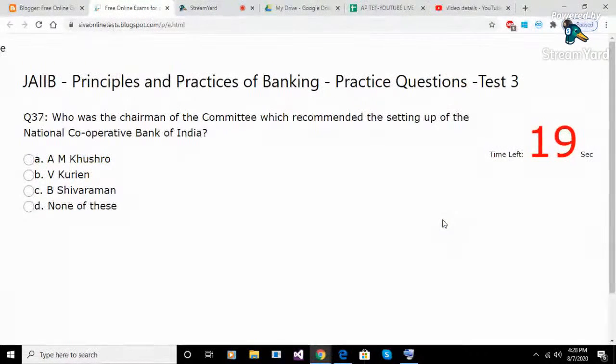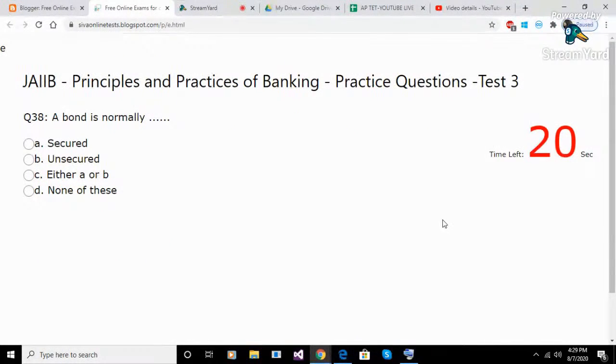Question 37. Who was the chairman of the committee which recommended the setting up of the National Cooperative Bank of India? Option A. M. Khusro. Option B. V. Kurian. Option C. B. Shivaraman. Option D. None of these. Answer C. B. Shivaraman.